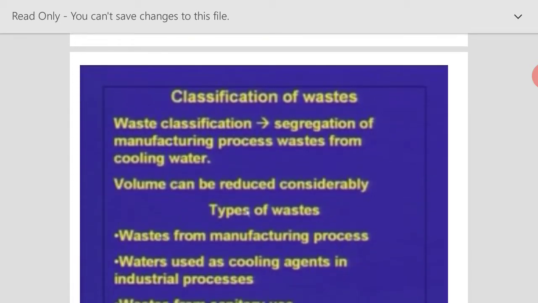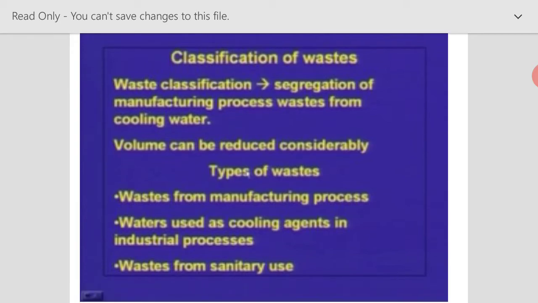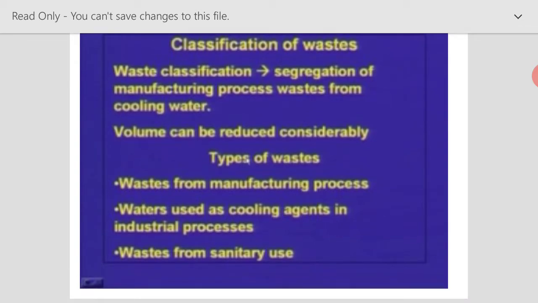First one is classification of the waste. From the name itself, we could identify that we are going to classify the waste. So how are we going to classify it? Normally, the waste coming from the industry will be from three main sources. One is the wastewater coming from the manufacturing process, which is highly polluted and less in volume. The second is the wastewater coming out from the cooling towers, which is high in volume but less polluted. And the third is the water coming from sanitary usage. This wastewater is also high in volume and less polluted.